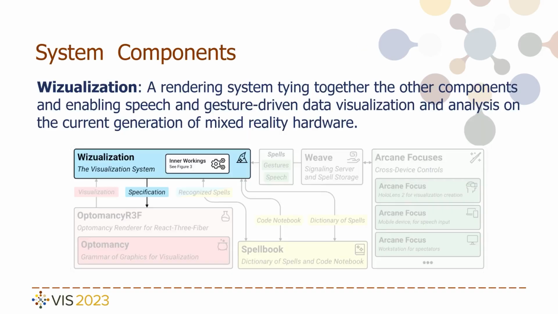Wizualization is the rendering system, which imports optimancy and spellbook, recognizes speech and gestures, and matches them to the primitives in the spellbook or stored in Weave. It sends Weave updates to be propagated across all devices, or arcane focuses, connected to the room by Weave, and generates optimancy specifications that use optimancy R3F to create React Three Fiber components, which it renders, along with the spellbook menu, to all arcane focuses in the room.